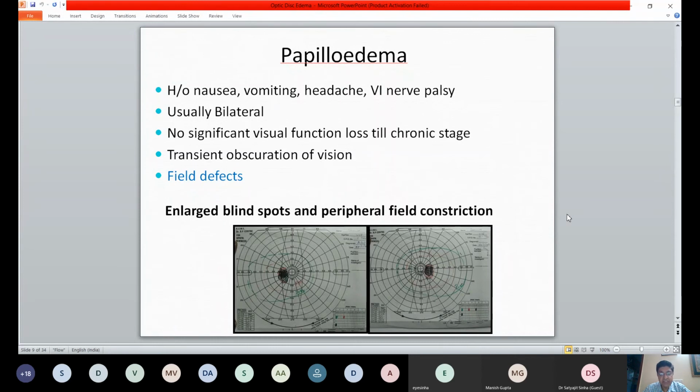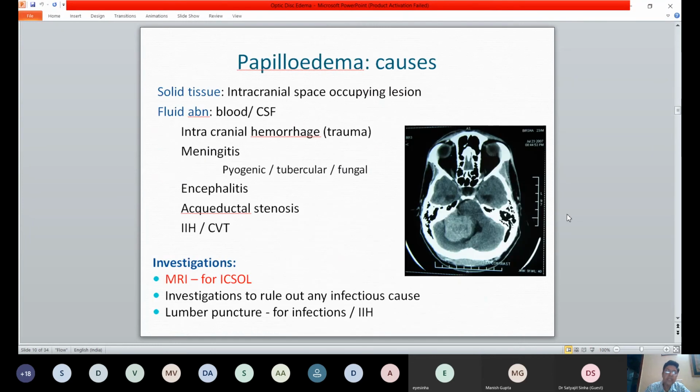These patients will have a history of transient visual obscuration. So their vision will sometimes be fairly poor, and they will say that they have subnormal vision, especially when they bend down or whenever there is a kind of Valsalva maneuver.